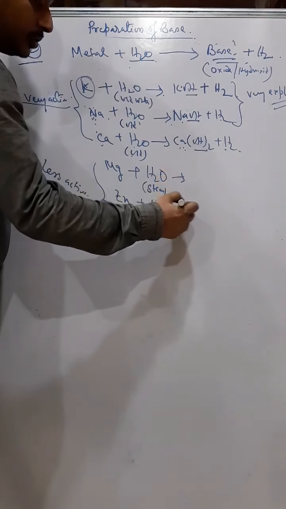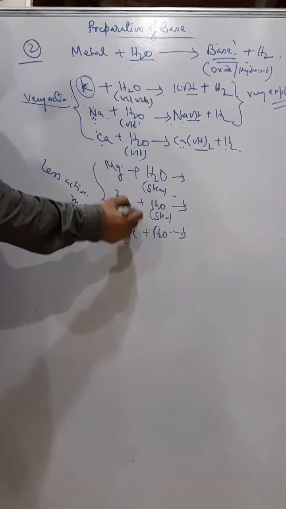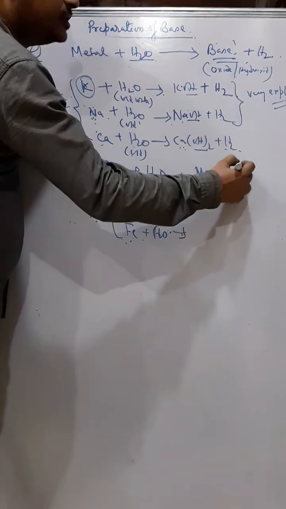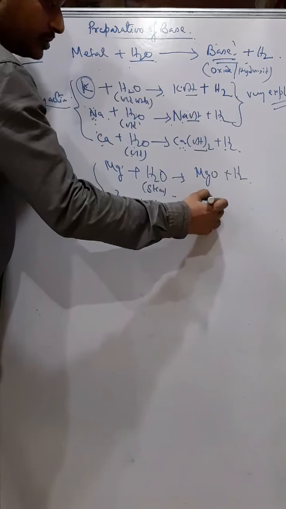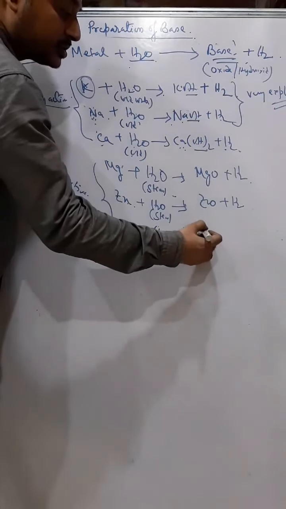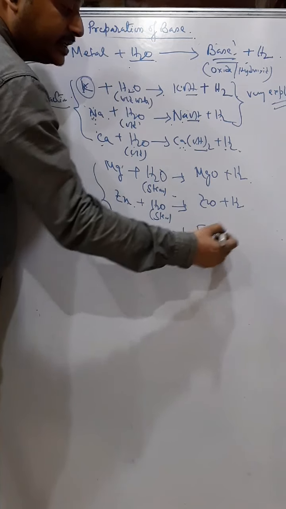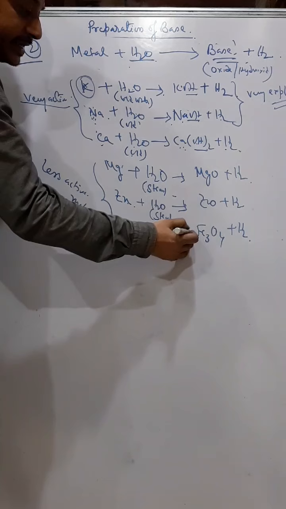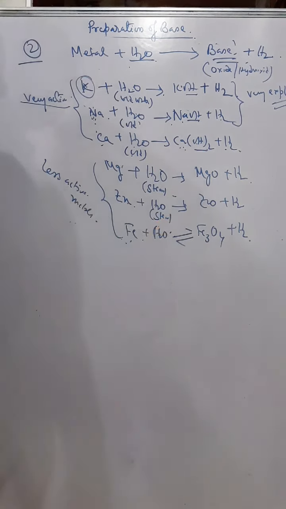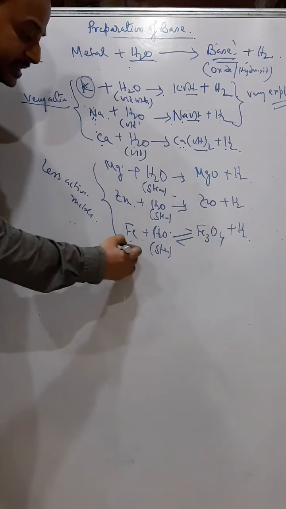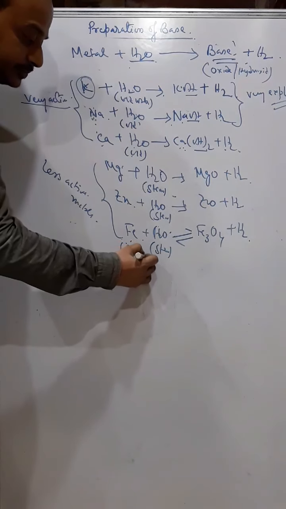All these less active metals will react with steam and form their respective oxide and hydrogen. Okay, oxide and hydrogen. And iron will produce triferric tetraoxide and hydrogen. And in this case the reaction is reversible. Naturally this is steam and the iron has to be red hot.